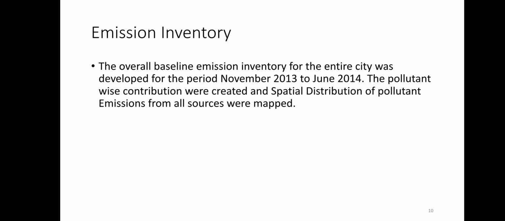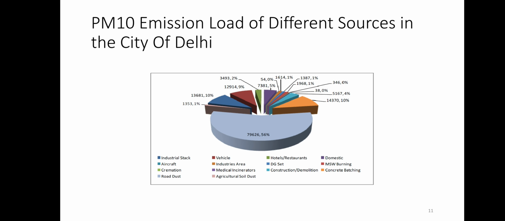The emission inventory was created with the air quality data which was produced. The overall baseline emission inventory for the entire city was developed for the period of November 2013 to June 2014. The pollutant-wise contributions were created and spatial distribution of pollutant emissions from all sources were mapped. PM10 emission load from the different sources in the city of Delhi: we can see that 56% of PM10 emission load is from the road dust.